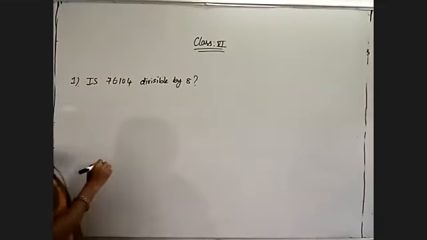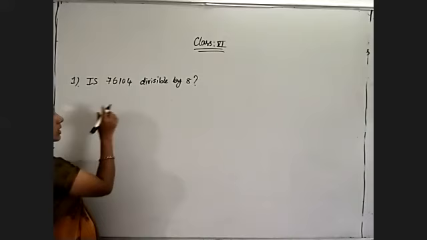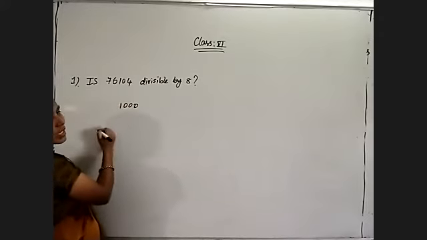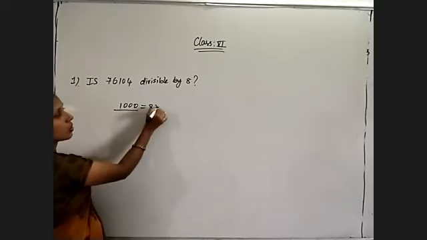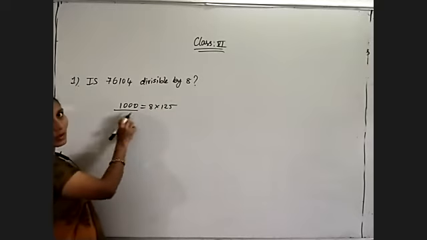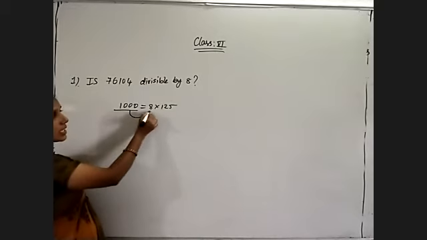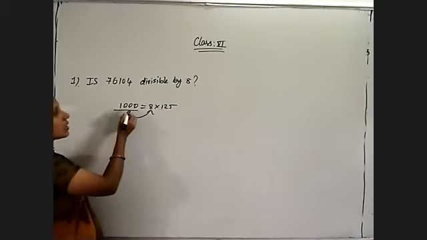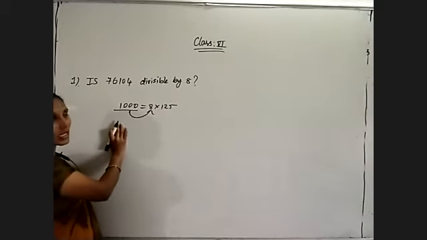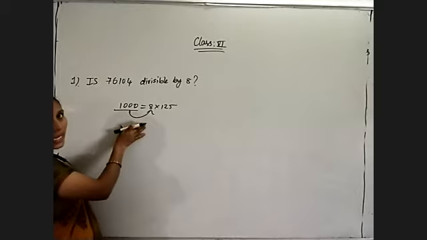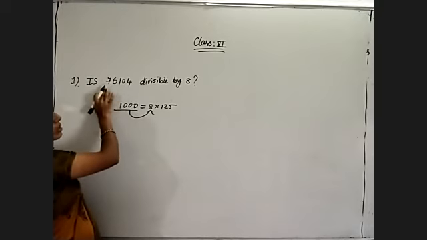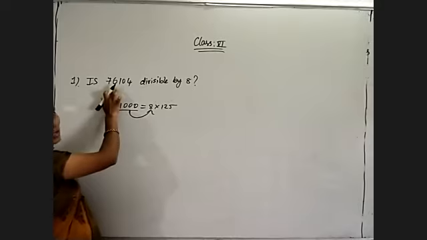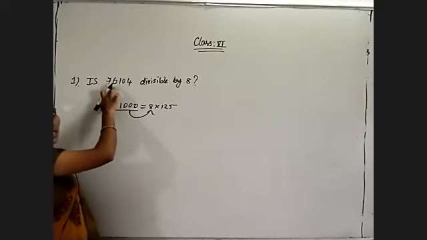Now observe, I already told you that for all the multiples of 1000, if the last 3 digits are zeros, they are compulsorily divisible by 8. Yesterday we discussed this: 8 into 125 is equal to 1000. So 1000 is exactly divisible by 8. That means all the multiples of 1000 are exactly divisible by 8. Now, from the fourth digit onwards, 6 is in the thousands place, so 6000 is a multiple of 1000, so it is divisible by 8.